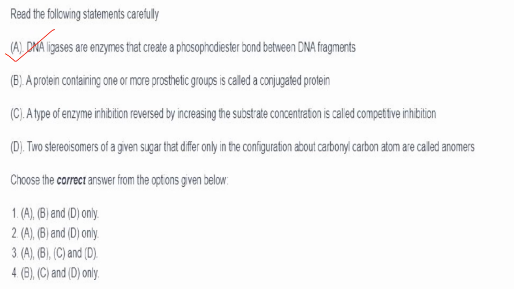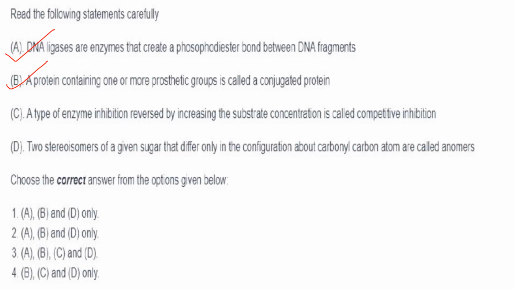A protein containing one or more prosthetic groups is called a conjugated protein. So what is a prosthetic group? It is a non-protein component that is attached to the protein. A protein that has a prosthetic group is a conjugated protein, and a protein without a prosthetic group is an apoprotein. So statement B also is correct.